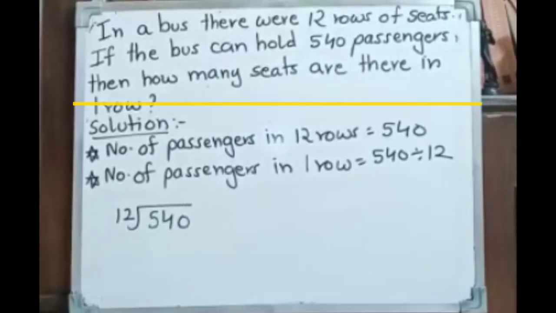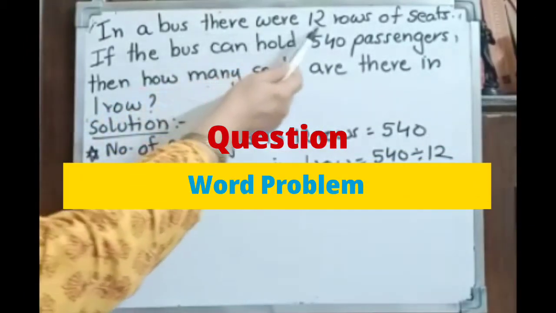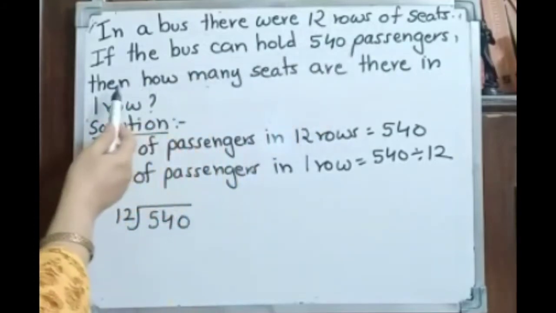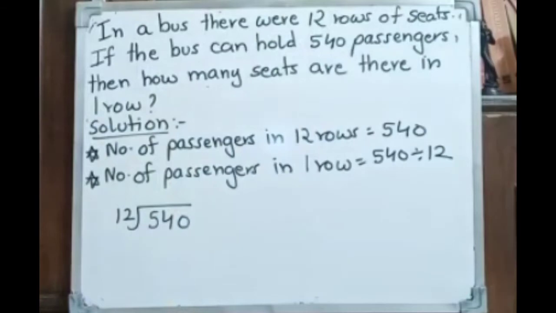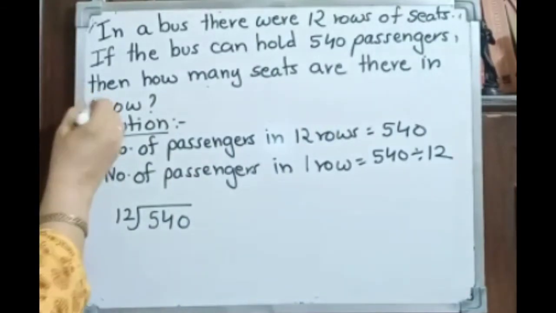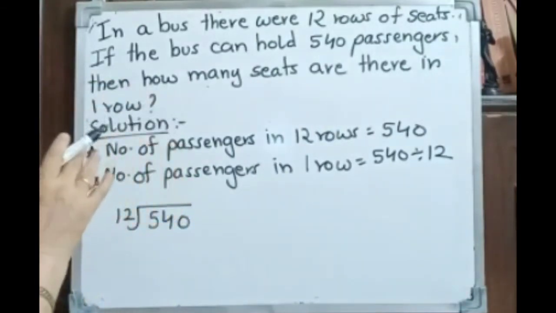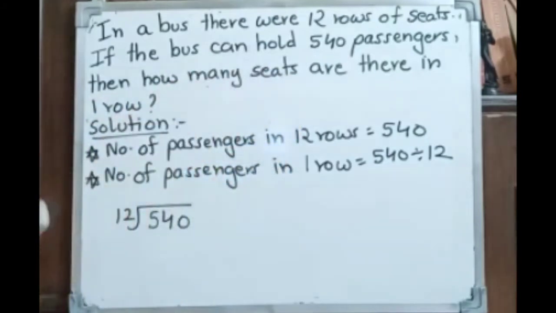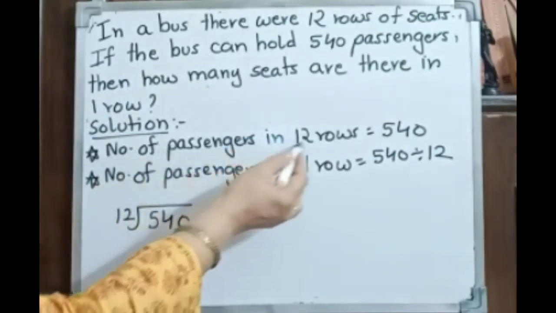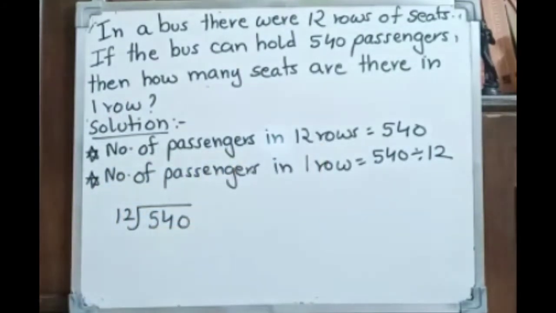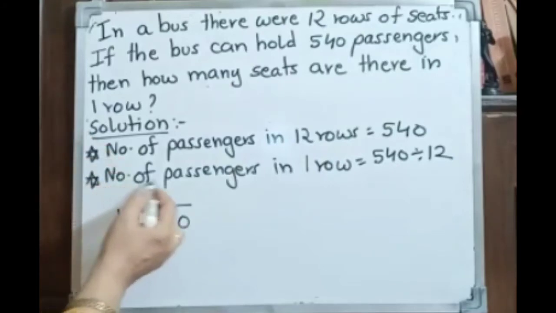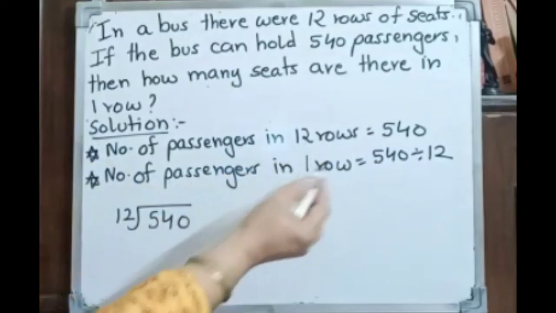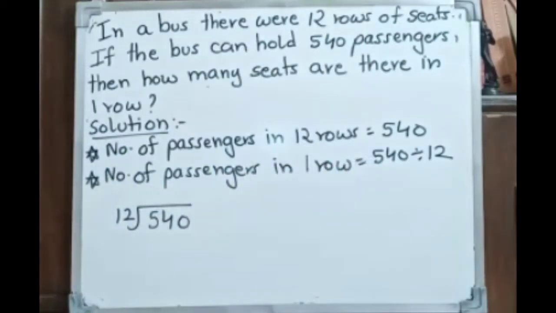So the next problem sum is, in a bus there were 12 rows of seats. If the bus can hold 540 passengers, then how many seats are there in one row? So 12 rows are there in a bus. So it's understood that if the bus can hold 540 passengers, it means number of passengers in 12 rows we have 540. So what we have to find out? We have to find out number of passengers in one row. For that, we have more, and we have to take out less. So this is a word problem of division.